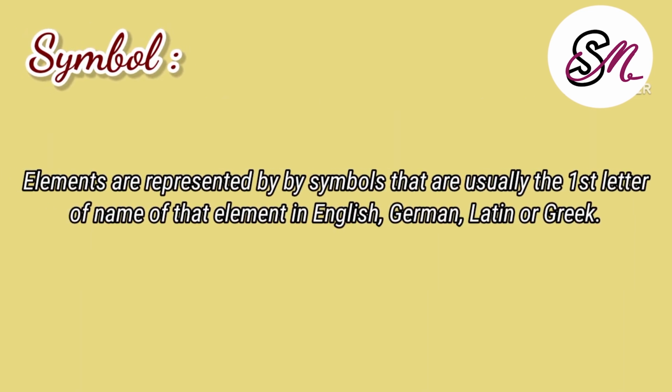Now, the new thing is that elements are represented by symbols that are usually the first letter of the name of that element. For example, in the case of hydrogen, its symbol is H, oxygen symbol is O, nitrogen symbol is N. They are the first letter of that element. The name can be in English, German, Latin or Greek.